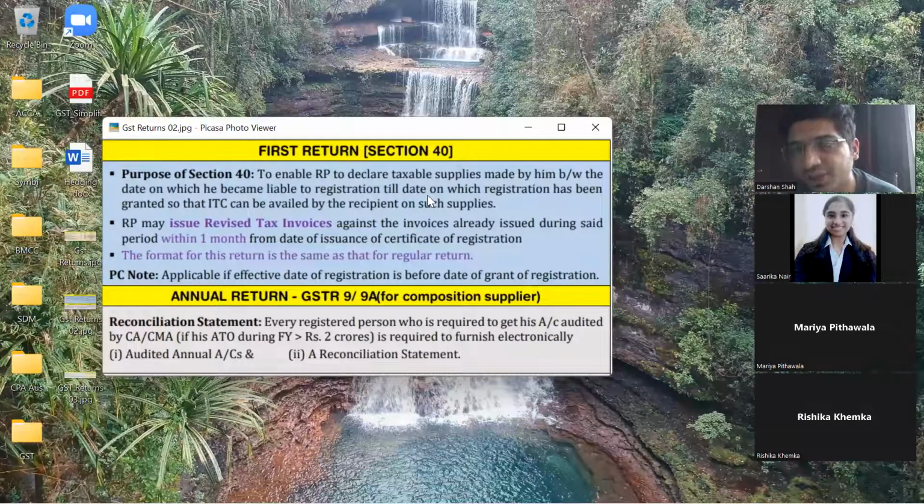When you are filing the return for the first time, government is being liberal with you. Government is saying you don't know how to file GSTR returns, right? So for the first time, we are giving you a relaxation. You can just issue revised tax invoices, but you have to do it within 1 month from the date on which you are liable to become registered. On the date on which your total turnover exceeds the threshold limit, within 1 month from that you will have to file your first return.